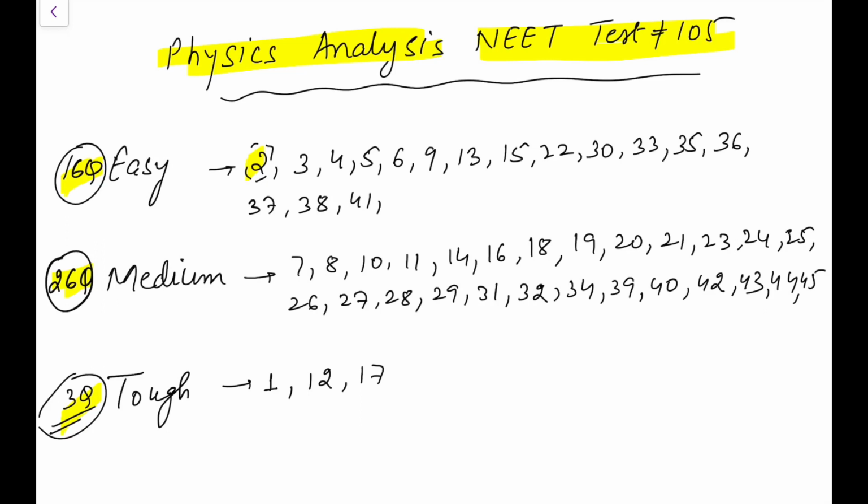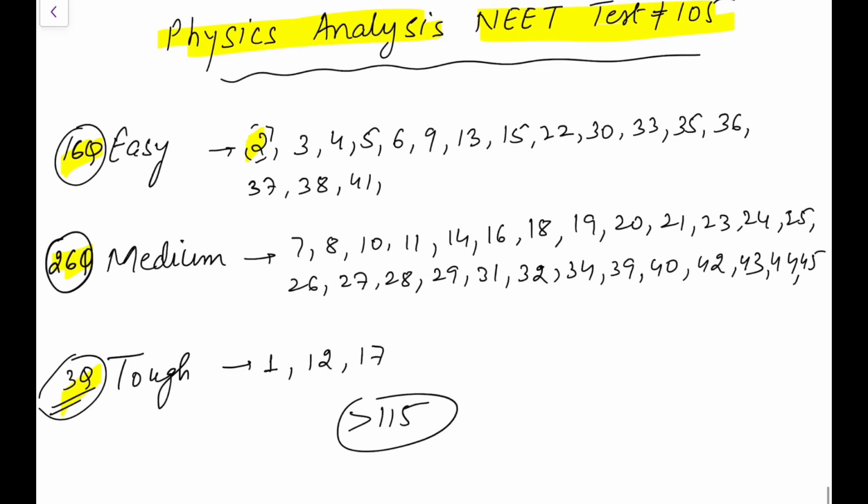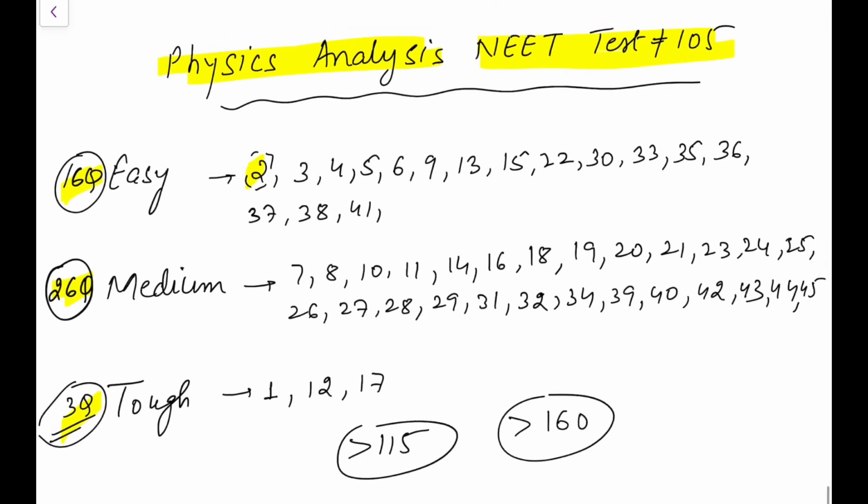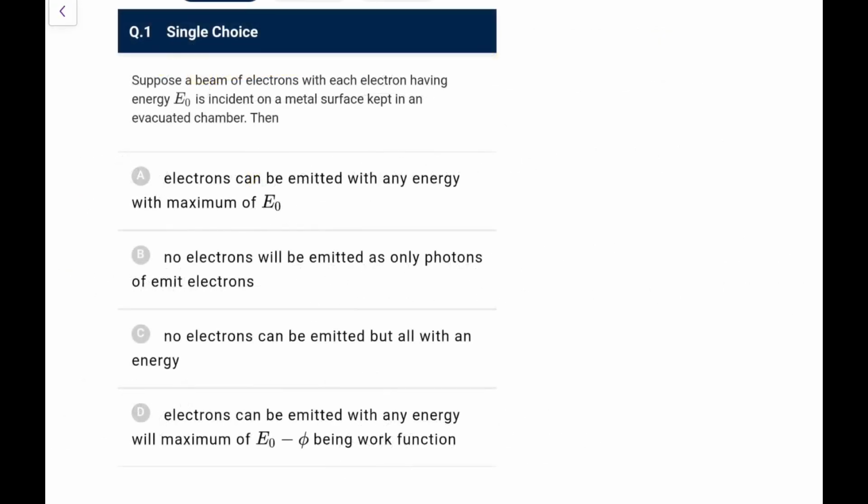And going by my logic, 16 plus 13, if I take 29 questions, so let's say 115 should be a decent score for anyone looking for some scores in physics, and those who are very good should get 160 plus in this paper. So that is the analysis from my side. Let's see the paper. Let's begin.